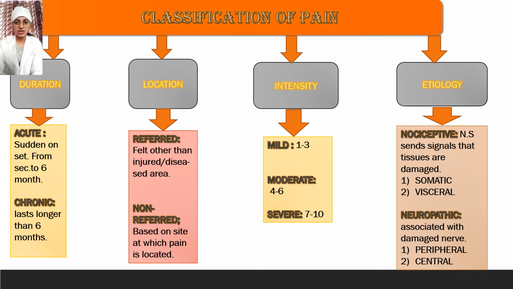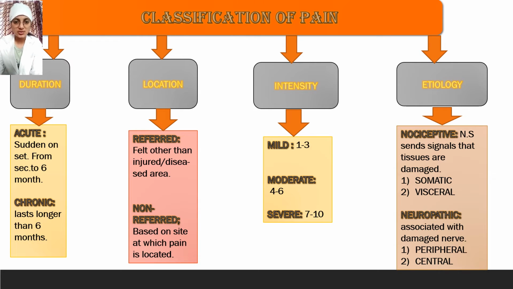The second one is location: referred and non-referred. Referred pain is felt other than in the injured or diseased area. Non-referred pain is based on where it's located. The third one is intensity. It is measured by a measurement scale of 1 to 10 units. Mild is 1 to 3, moderate is 4 to 6, and severe is 7 to 10.